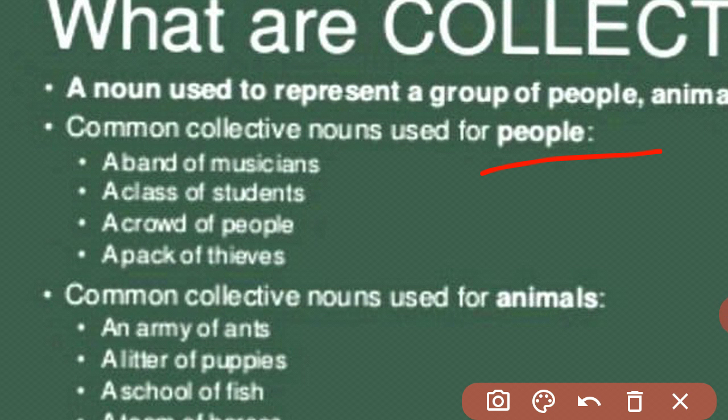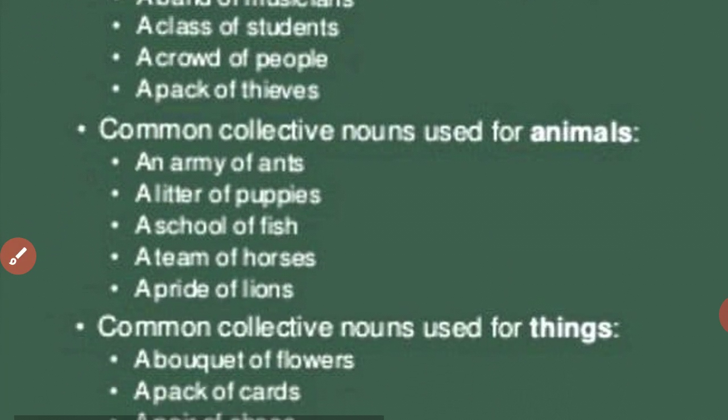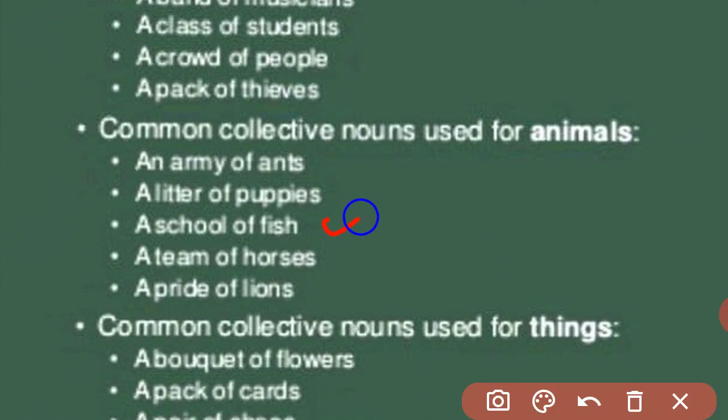Now, collective nouns used for animals, for a group of animals. An army of ants. A litter of puppies. Then a school of fish. Look, a school of fish. A team of horses. A pride of lions.